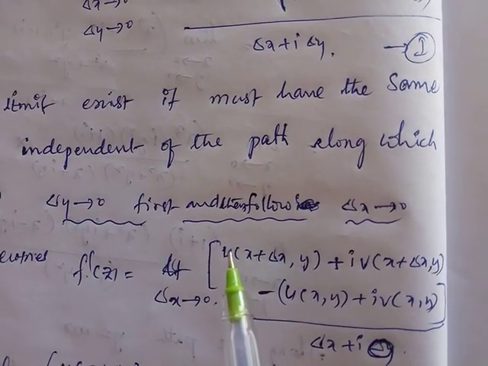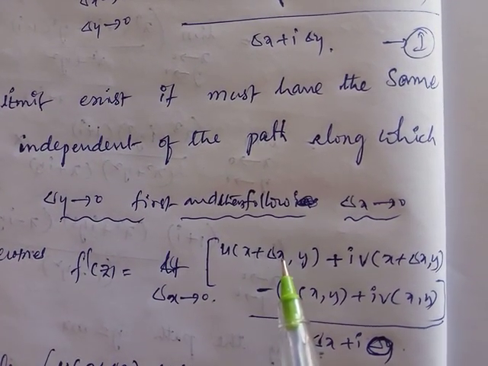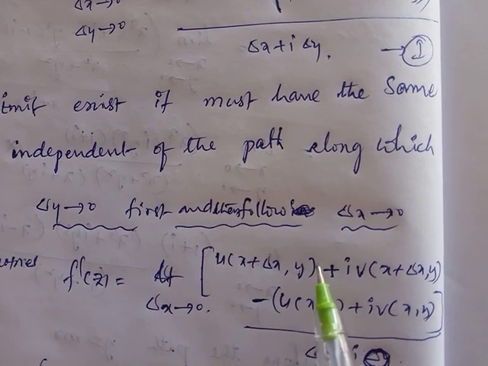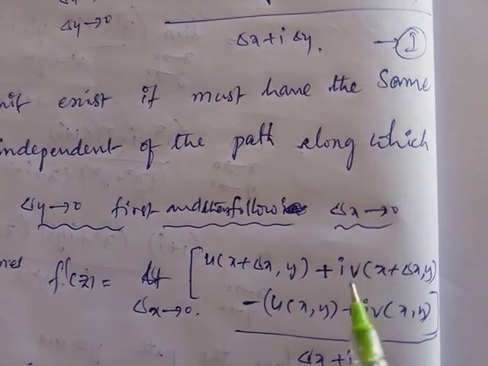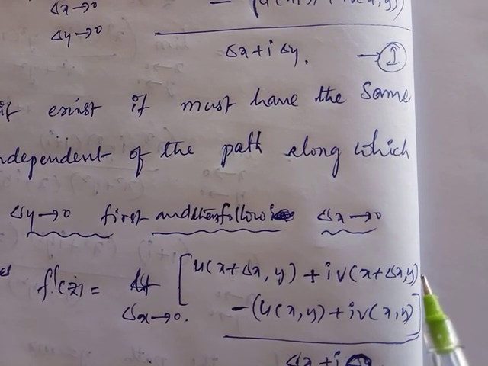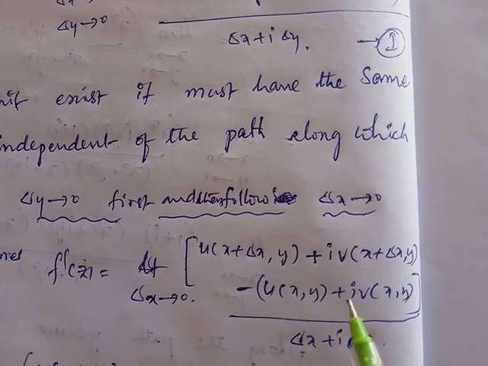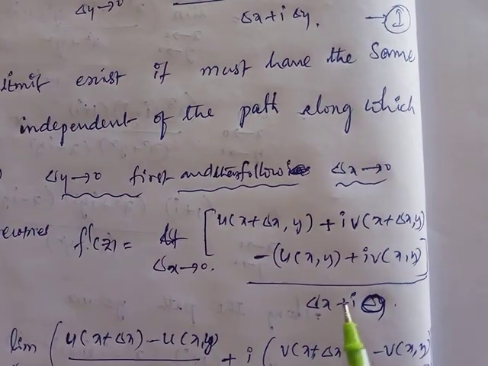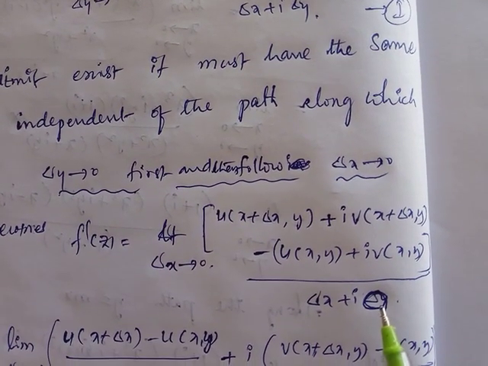So u of x plus delta x, y plus delta y, where delta y value is 0, so that is y, plus i into v of x plus delta x, y plus 0, minus u plus i v, by delta x plus i into delta y, where the delta y value is 0.